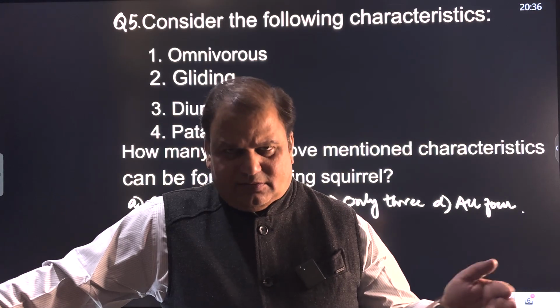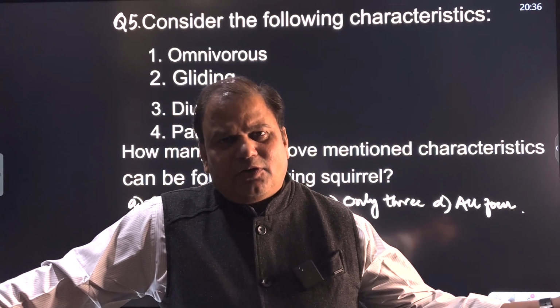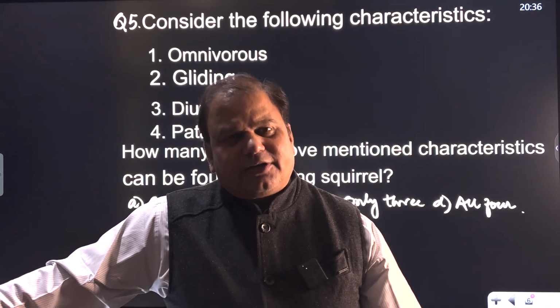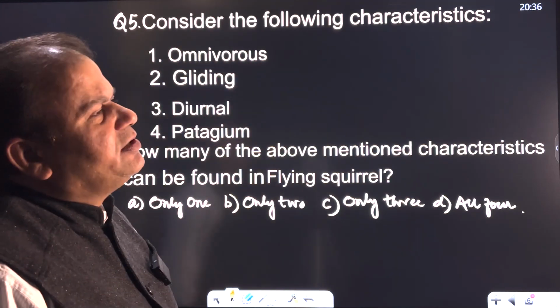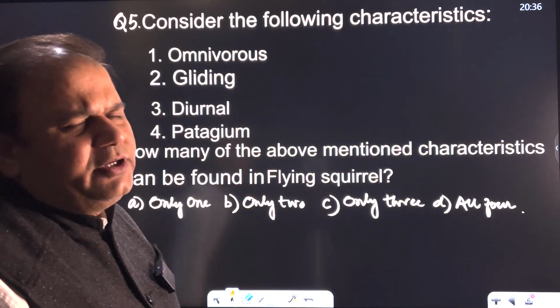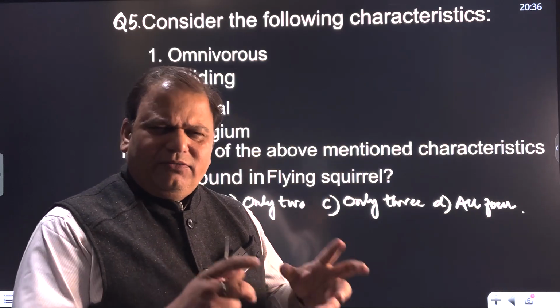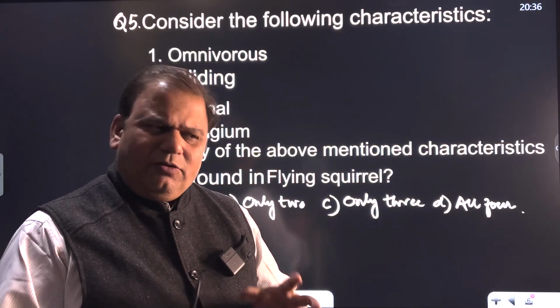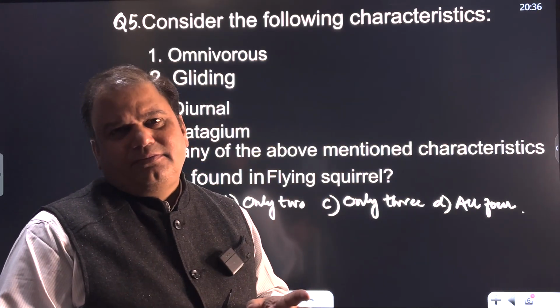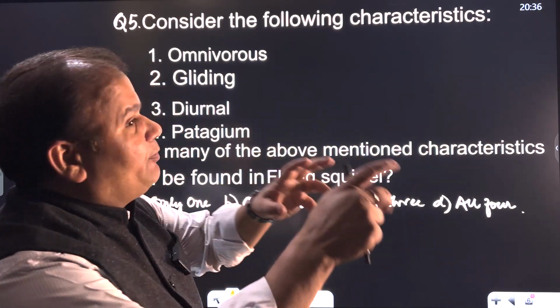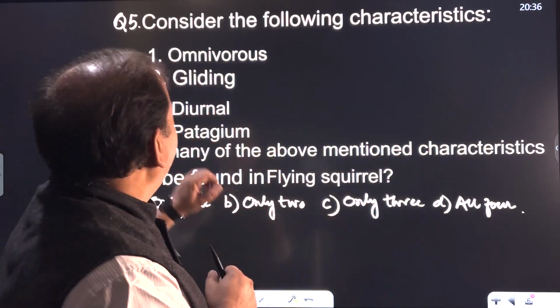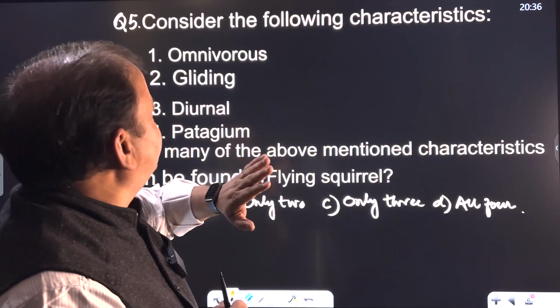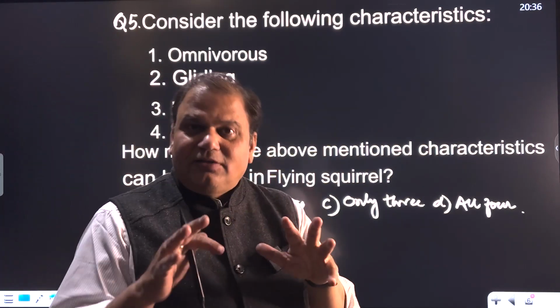And this is certainly endemic to Arunachal Pradesh only. But when you talk about the first characteristic, omnivorous, these flying squirrels feed upon seeds, flowers, and also the sap, but they also feed upon insects and eggs of birds. And flying squirrels are not completely flying in nature.